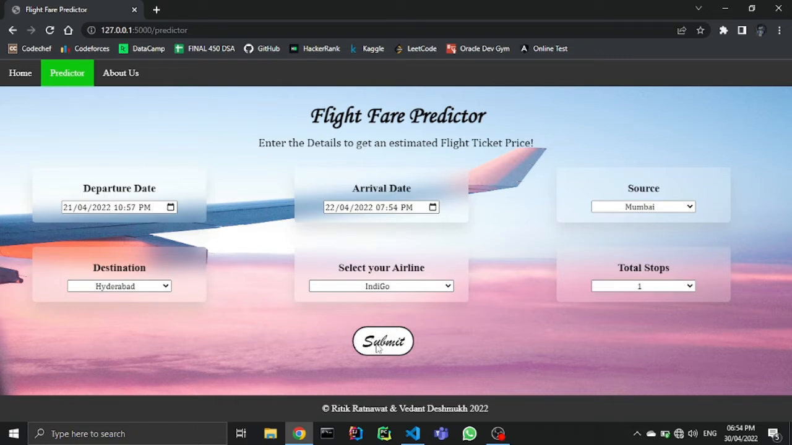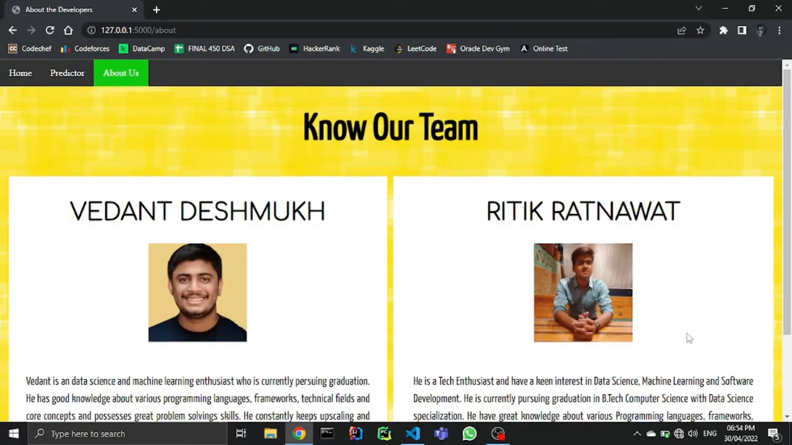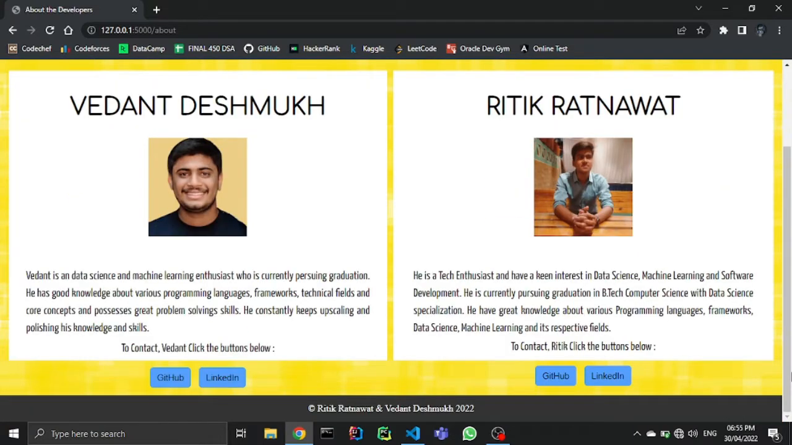When we click on the submit button, we can see that your flight fare from Mumbai to Hyderabad is rupees 5,349.41. So this is the approximate price prediction of the fare when you take your flight from Mumbai to Hyderabad for those dates. Based on this ML model, it's working and giving us the predicted price. And at last, you can see the details of our developers. This is my profile. So this is how our project is working.